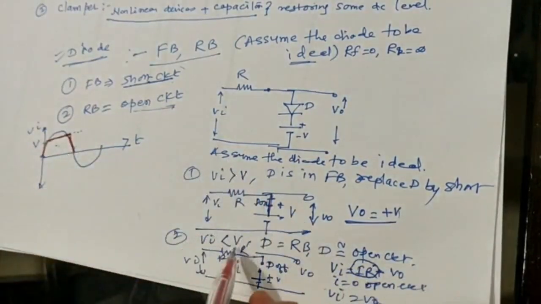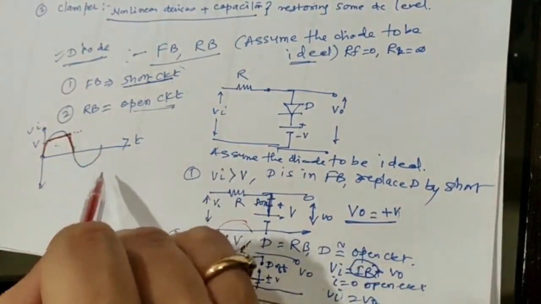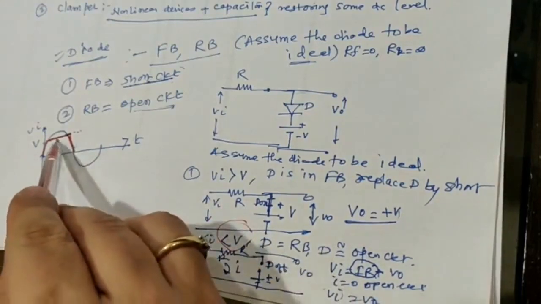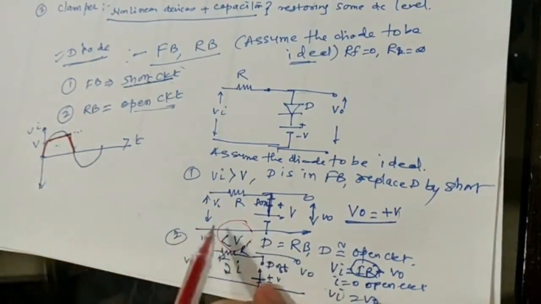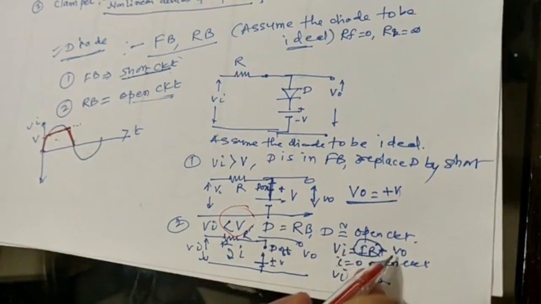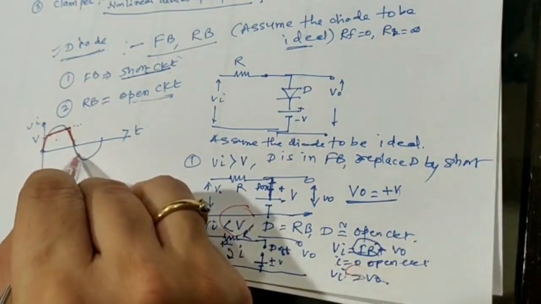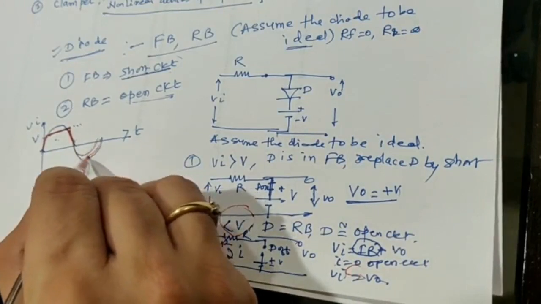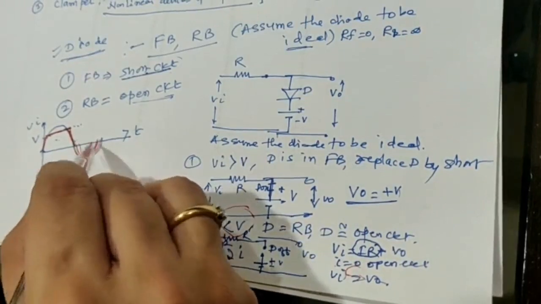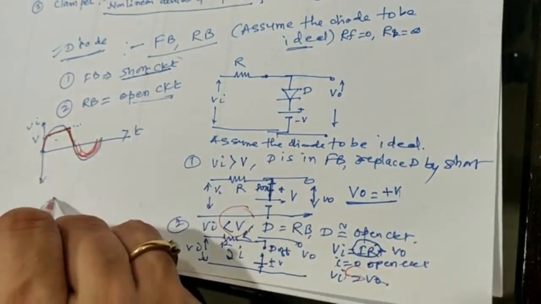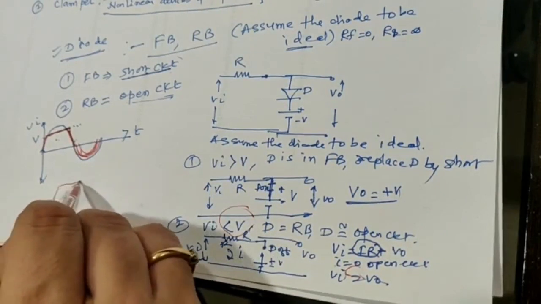And when your input is less than V, including negative voltage, the output is going to be equal to the input voltage, meaning whatever you apply will appear as the output. See, this is the output. So if I draw it separately, the output is going to be this.